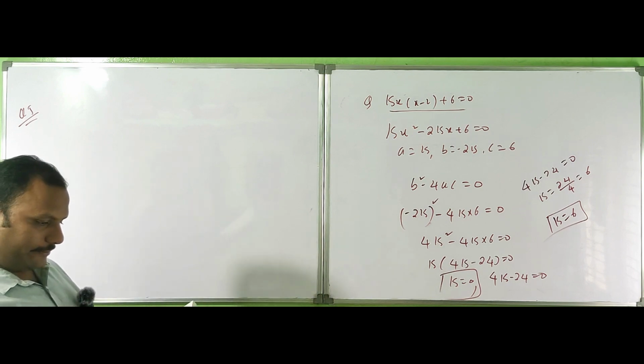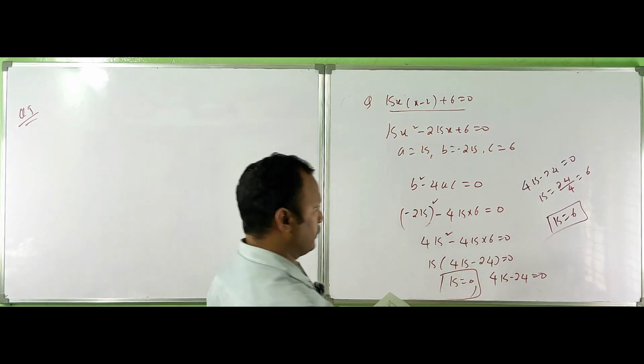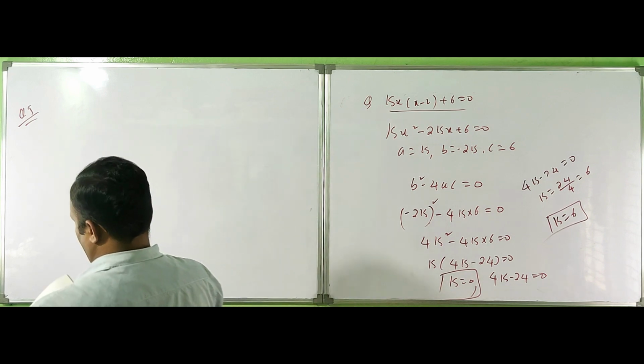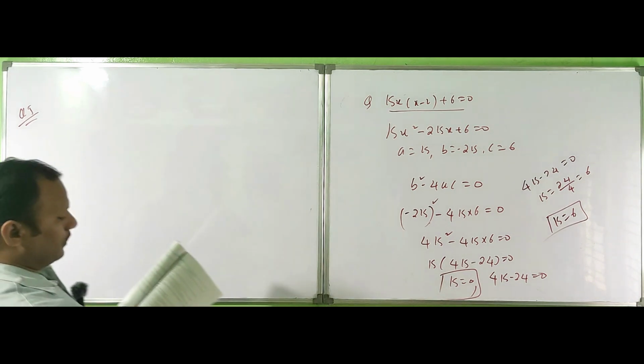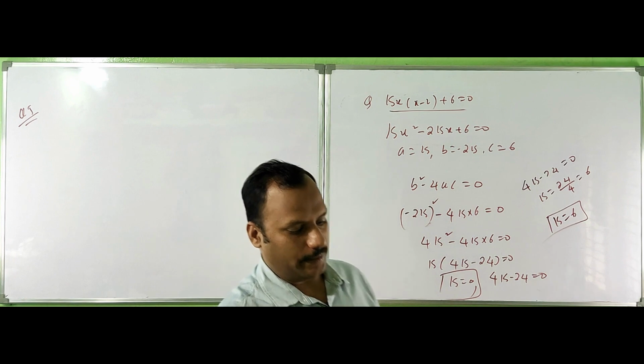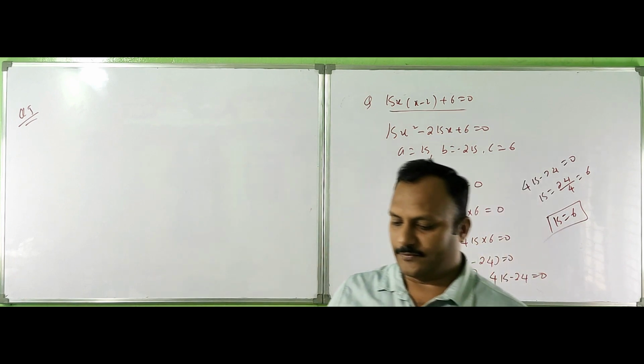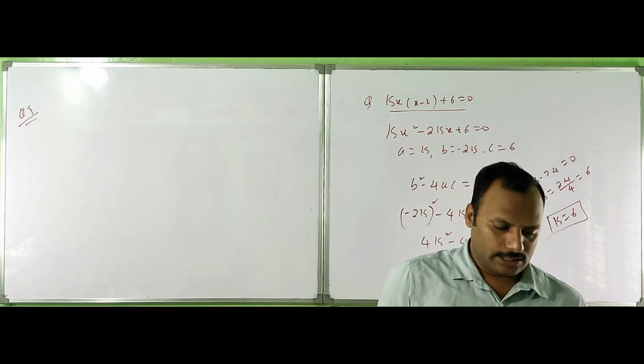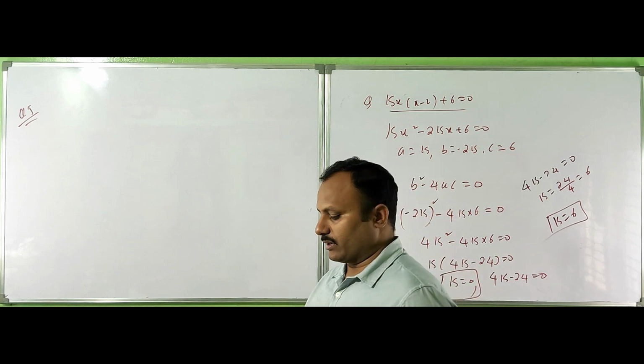Okay, exercise 4.4, question number 5. Is it possible to design a rectangular park of perimeter 80 meters and area 400 square meters? If so, find the length and breadth.